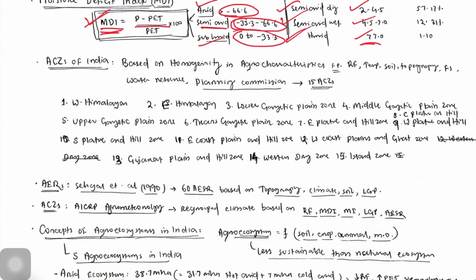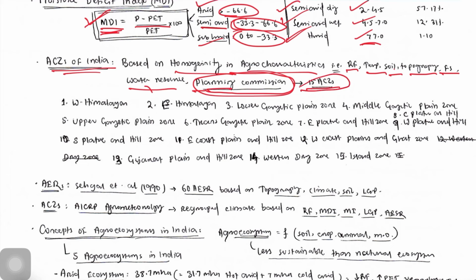Now, agroclimatic zones of India, based on homogeneity in agro characteristics, that is, let's say, rainfall, temperature, soil, topography, farming system, and water resources. Based on these parameters, the Planning Commission delineated the whole geographical area of India into 15 agroclimatic zones for better management and better resource utilization, right? So what are these 15 agroclimatic zones?